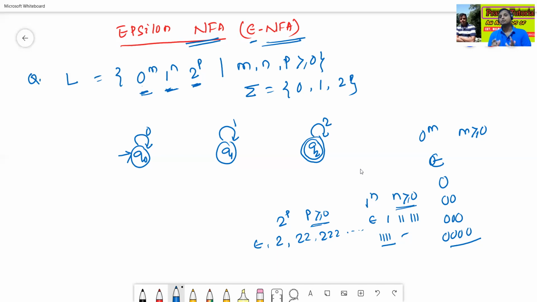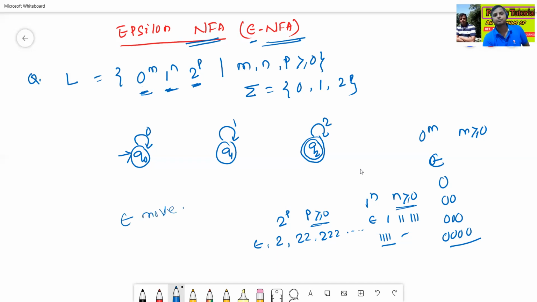Now how to connect all the states? 0 is a self loop on Q0, 1 is a self loop on Q1, 2 is a self loop on Q2. Now how to connect all three states, Q0, Q1, Q2? We'll connect them using epsilon moves. This is called an epsilon move.